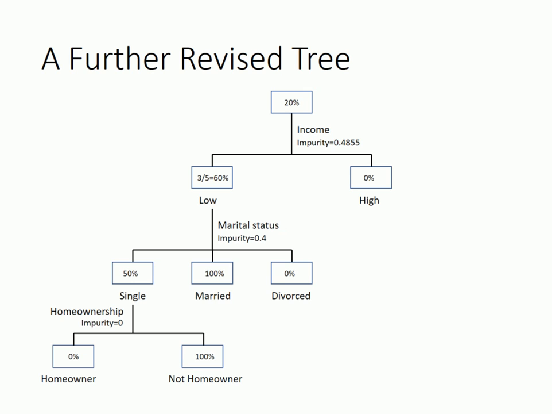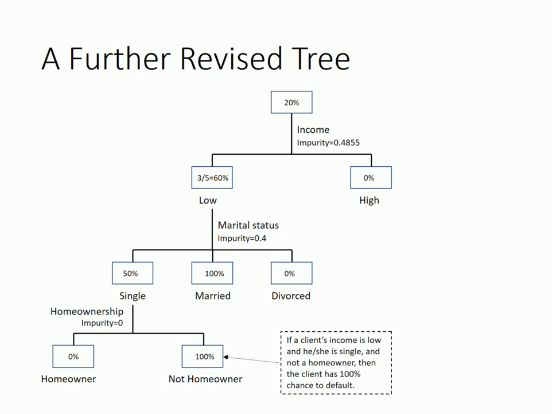So you can observe that impurity gets lower as we further classify the results. The last classification by homeownership results in 2 pure splits. For example, if a client's income is low and he or she is single and not a homeowner, then 100% of the clients in this case in our data default.